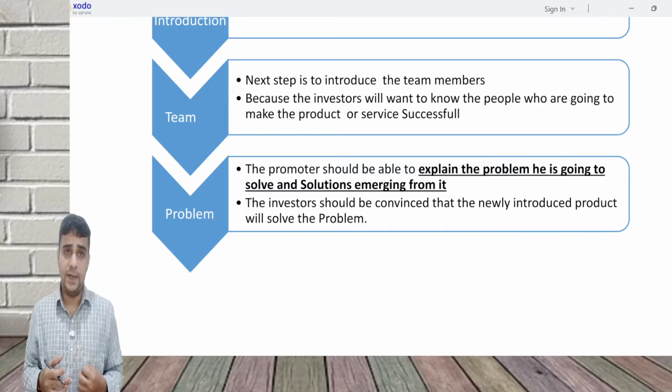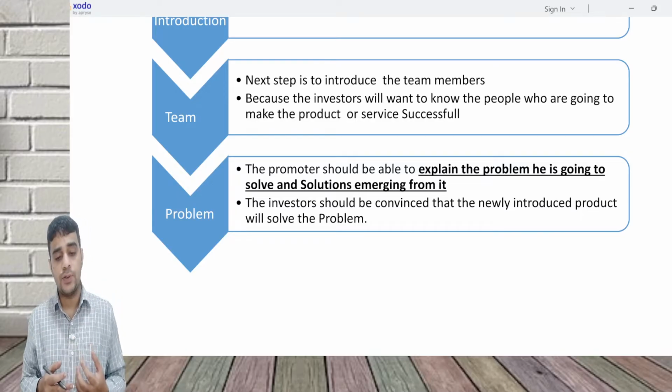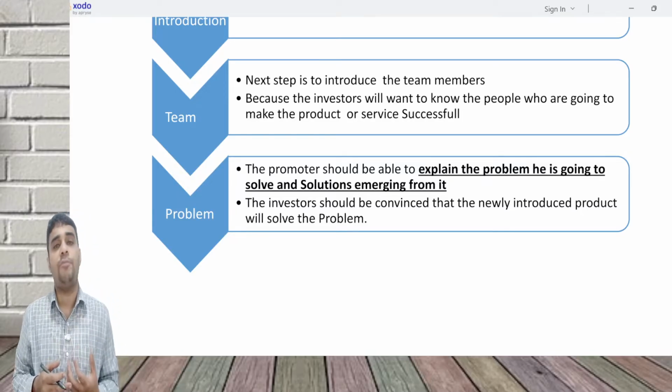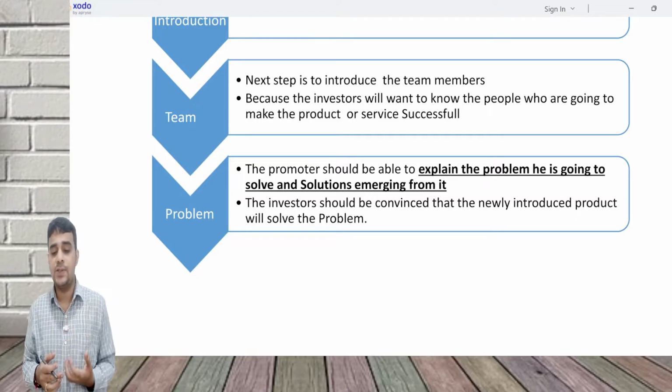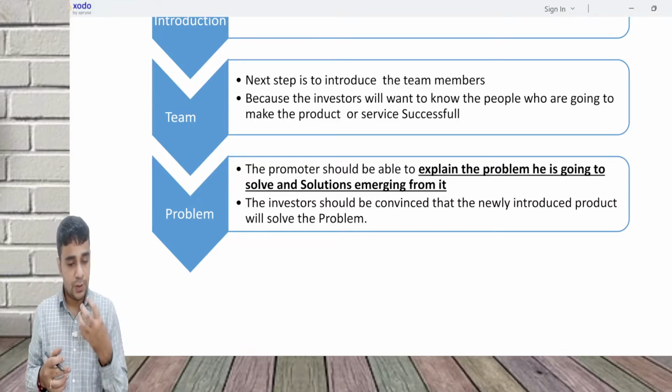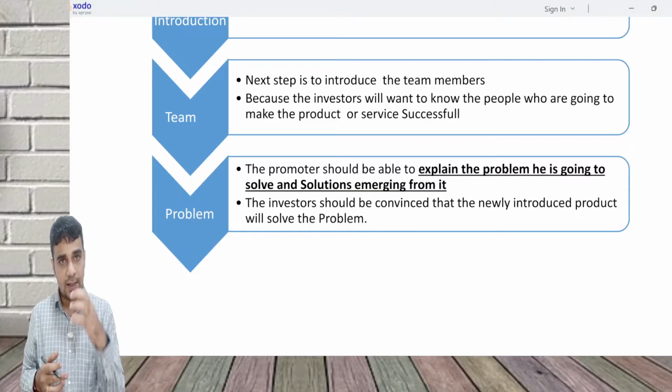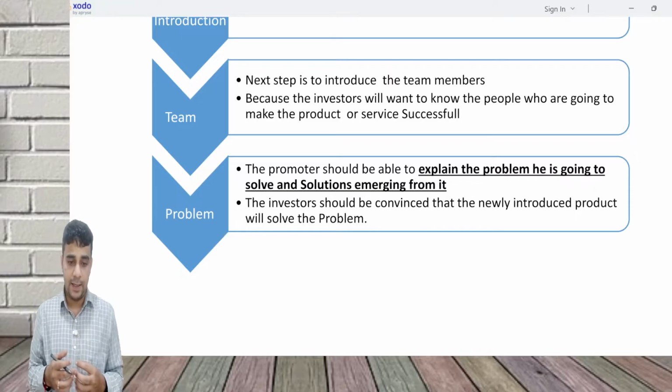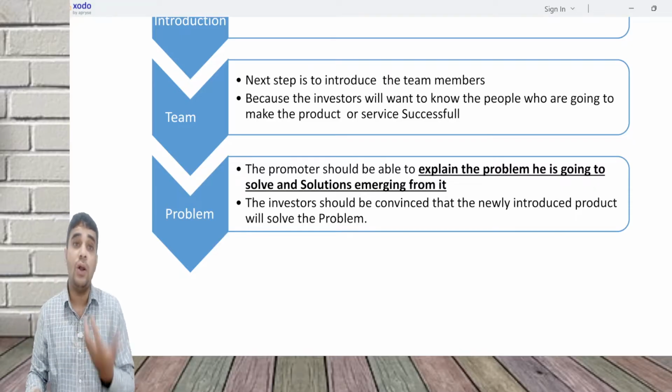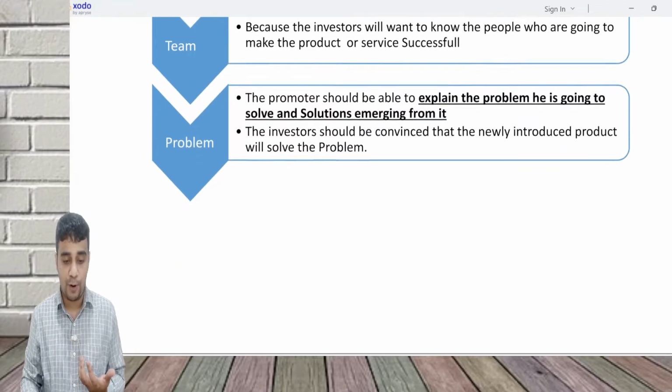Then problem statement. What is the problem we are going to solve? The promoter should be able to explain the problem he is going to solve and the solutions emerging from it. He should try to explain that this is a real problem which is there in the marketplace and I am going to solve this problem.